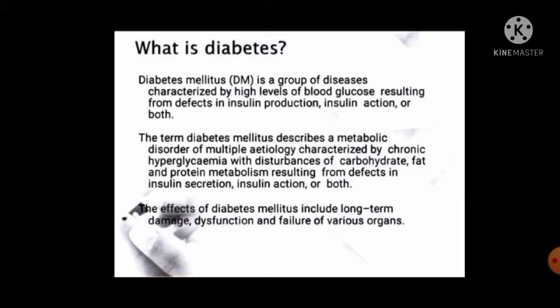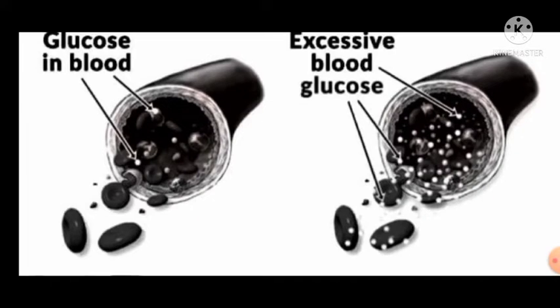Insulin is secreted by the gland called the pancreas. In the pancreas, the islets of Langerhans secrete insulin. In these, the beta cells secrete insulin. The effects of diabetes mellitus include long-term damage, dysfunction and failure of various organs. This is the normal glucose in the blood, and excess glucose in the blood looks like this.